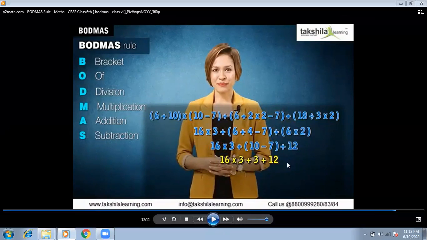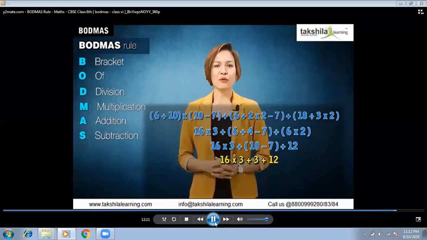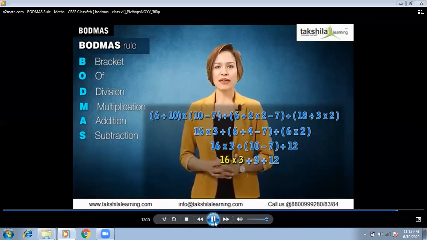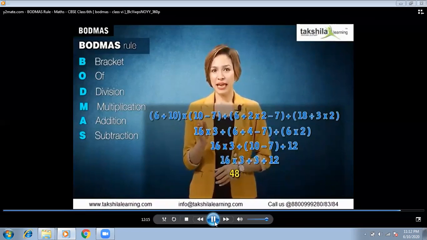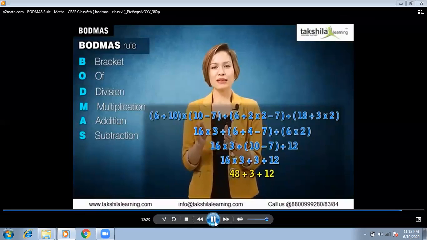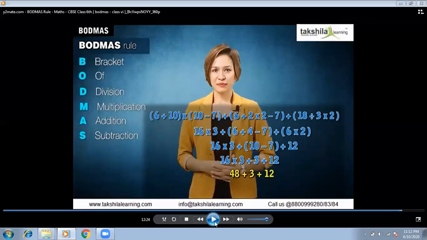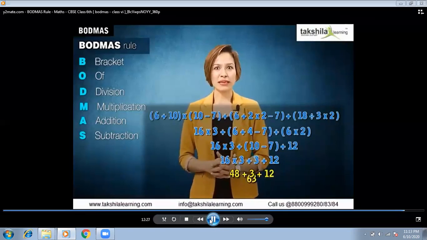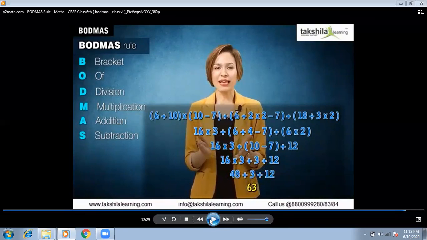Now we'll solve these equations. And now here is multiplication. First we'll do the multiplication, then addition. According to the Bodmas rule, multiplication will be solved first. So this gives us 48 plus 3 plus 12. Now only the addition is left, so we solve both additions together. No need to add two and then solve. You can solve all the addition at once and you will get your final answer. Now adding this up, we get 63. Now 63 is your final answer.